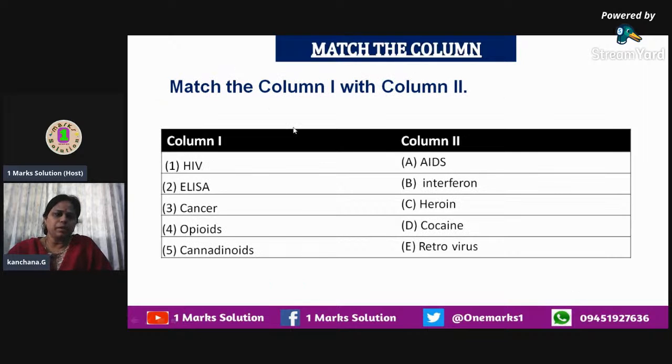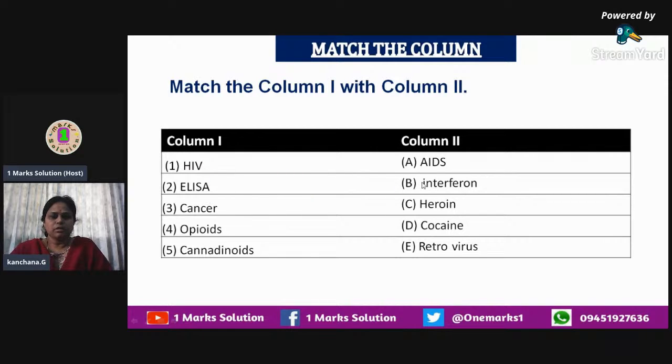The next one, ma'am, in match the column. So again, we have to match column 1 with column 2 here. What will be the answer for HIV? It is a kind of retrovirus, so you can match HIV with retrovirus. Then ELISA, enzyme linked immunosorbent assay, is a test used to detect AIDS, acquired immunodeficiency syndrome. So we can match ELISA with AIDS. Next one, cancer. You can match this with interferon.